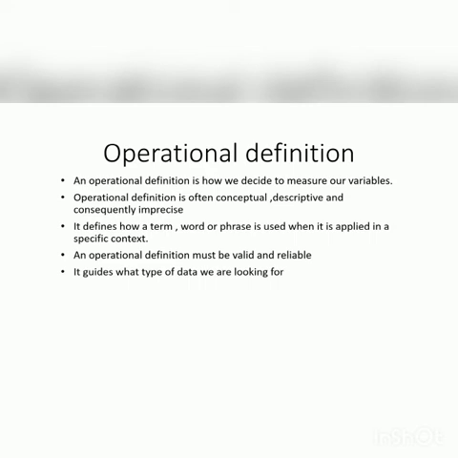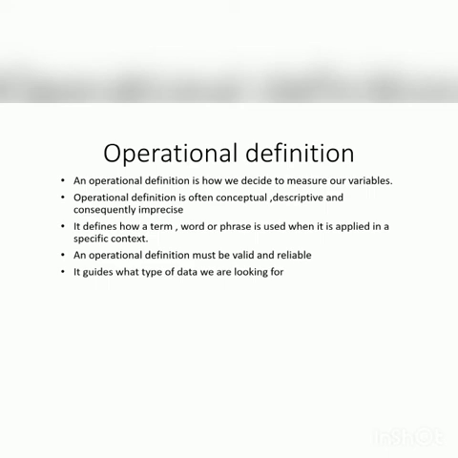Some variables are easy to measure, like weight and height, and we can put them in numerical form. But we cannot easily measure happiness or sadness. There are different terms for different people to measure happiness. Some people may define happiness as smiling every time.